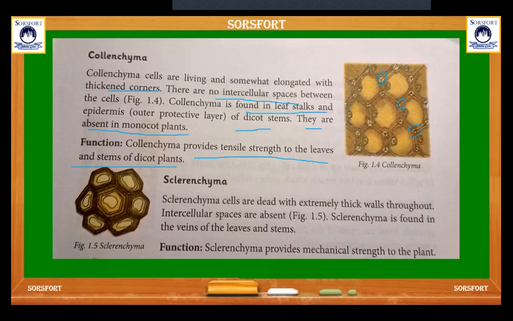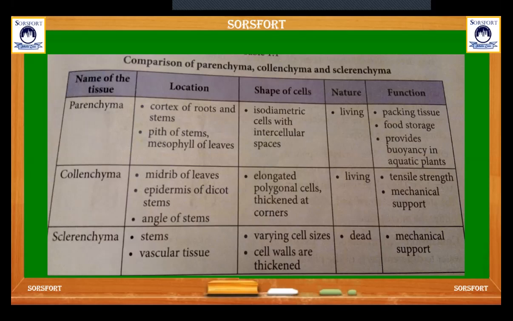Then come to the sclerenchyma. Sclerenchyma cells are dead with extremely thick walls throughout the plant. Intercellular spaces are absent. Sclerenchyma is found in the veins of leaves and stem, and the function is to provide mechanical strength to the plant. So this is all about the simple tissues: parenchyma, collenchyma, and sclerenchyma.